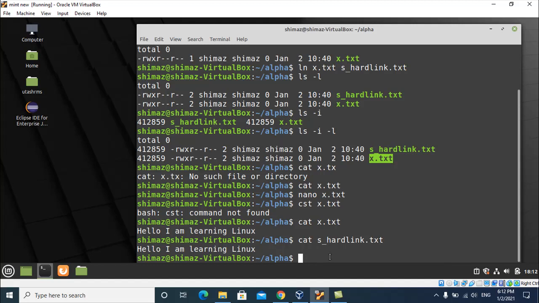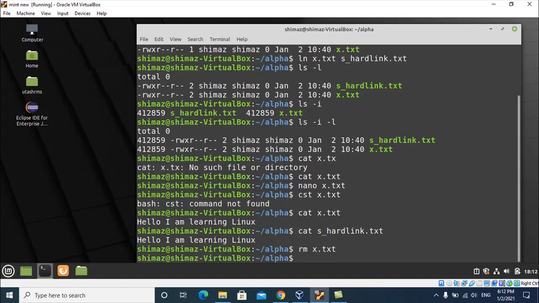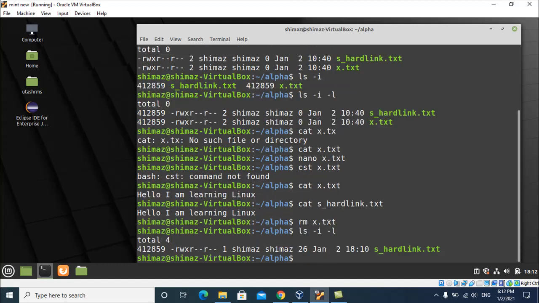Now let me delete the x.txt file, and now you see ls -i -l. Even though I have removed the x.txt, the hardlink.txt still exists.